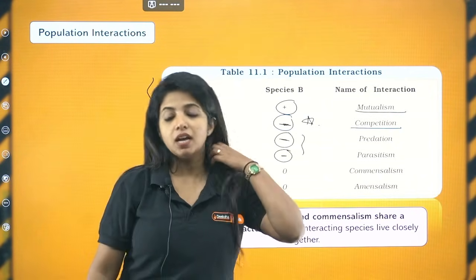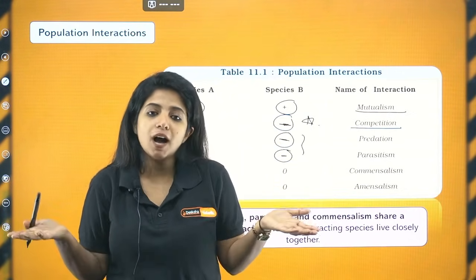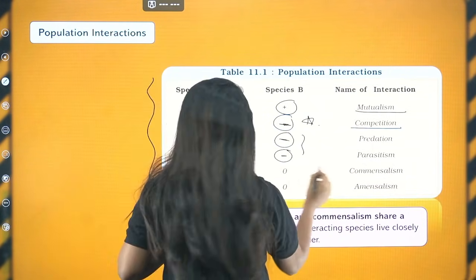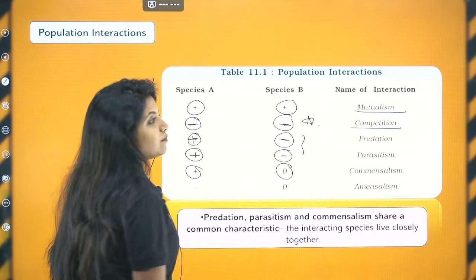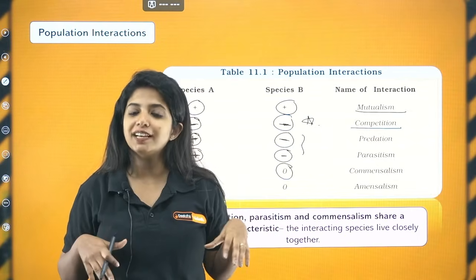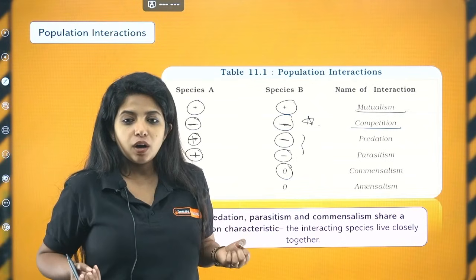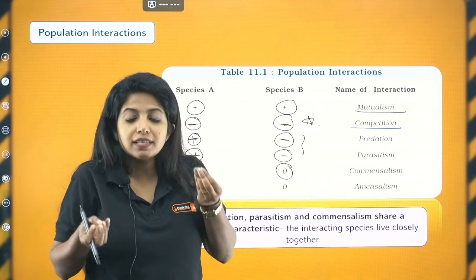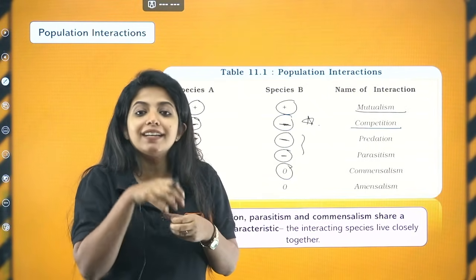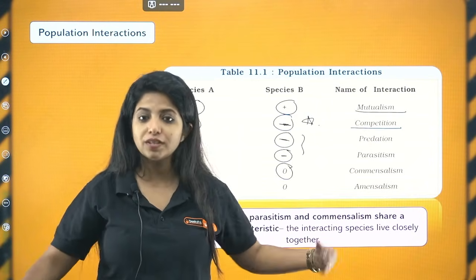Commensalism. Commensalism is when an organism is getting benefit from another organism, but the other organism is neither harmed nor benefited. This is the case of commensalism, and this one I love. For example, you might have seen cows and cattle egrets. Cattle egrets are birds which move around the cow. Why? Because whenever the cow moves, with its legs small insects are going to fly up, and the cattle egret is going to feed on those insects. So the cattle egret is relying on the cow, and is getting the benefit. Is the cow getting harmed anyway? No. So this is commensalism.